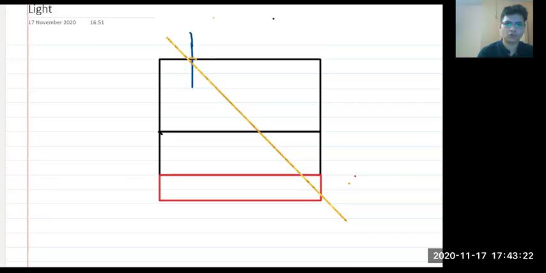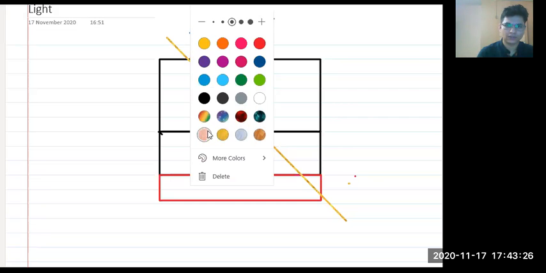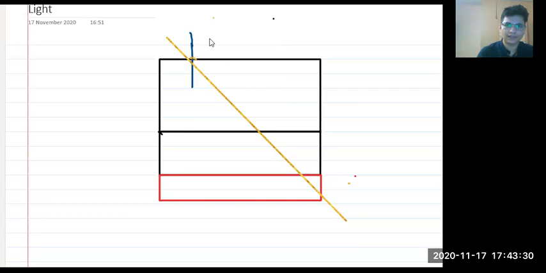Think about it. If I'm talking about this line at this point, I can say that this is air, and this is glass, and refractive index is suppose mu1. Here refractive index is again mu2, and here refractive is again anything else which is mu3.